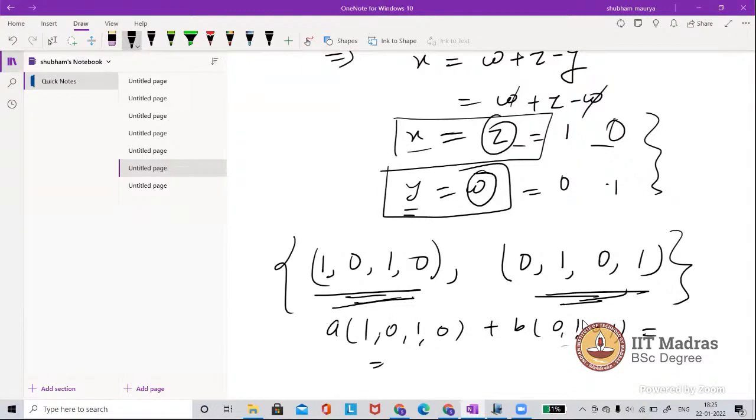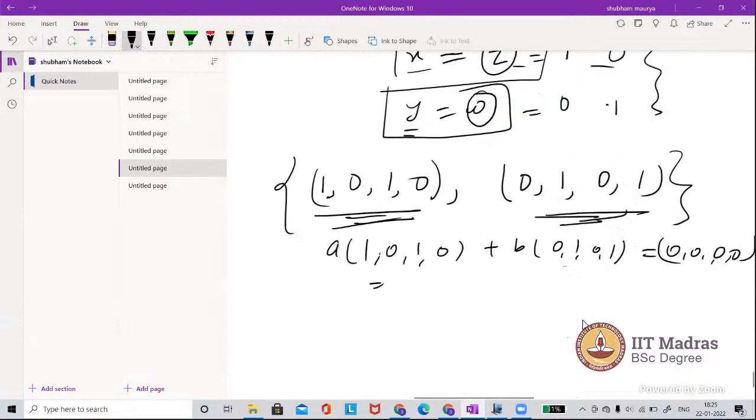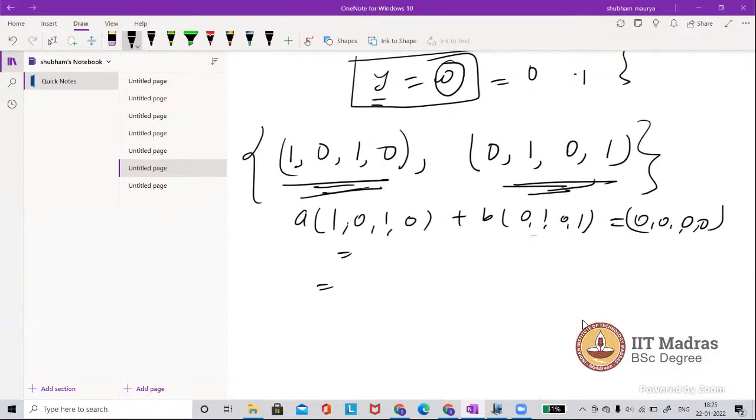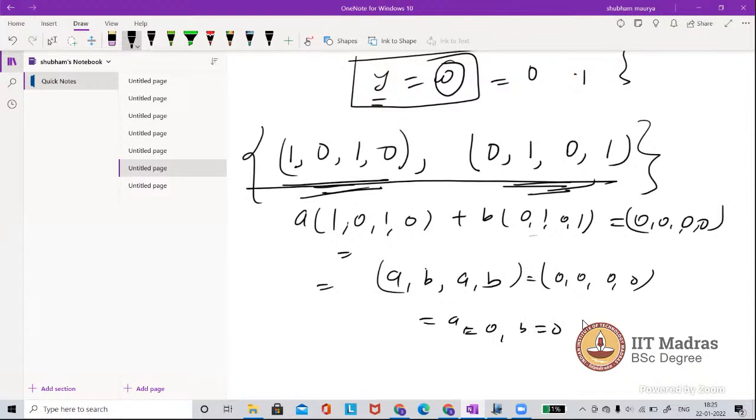When you check for linear independence, you set the combination equal to the zero vector, 0, 0, 0, 0. That means a, b, a, b is equal to 0, 0, 0, 0. If you compare, you will get a is equal to 0 and b is equal to 0. That means these two vectors are linearly independent.